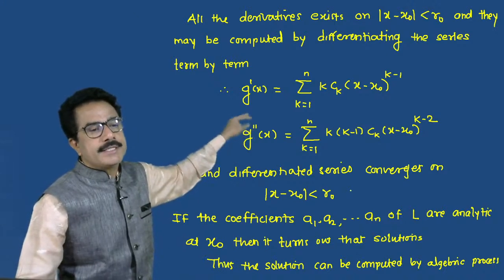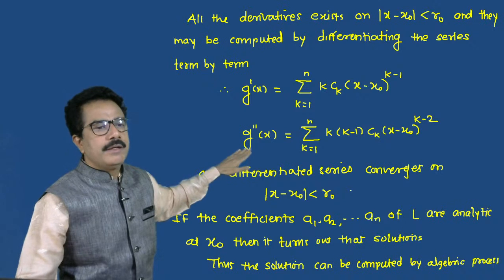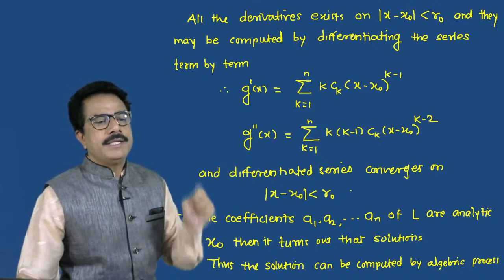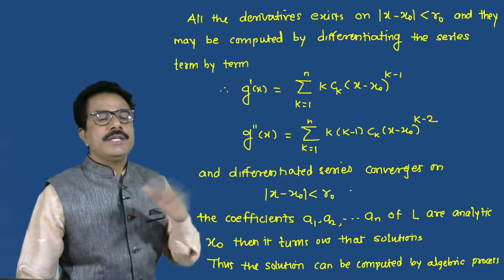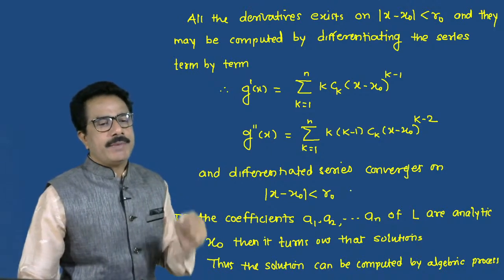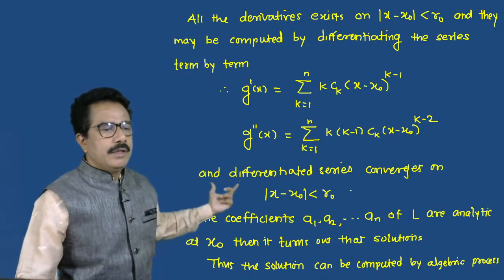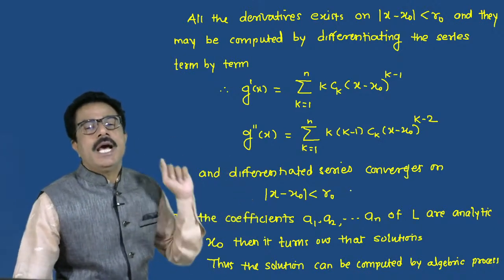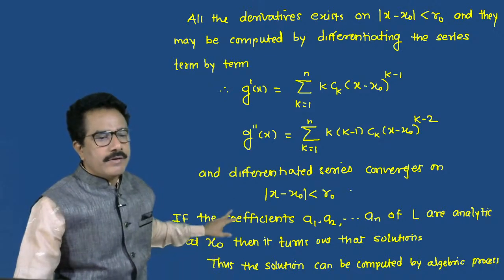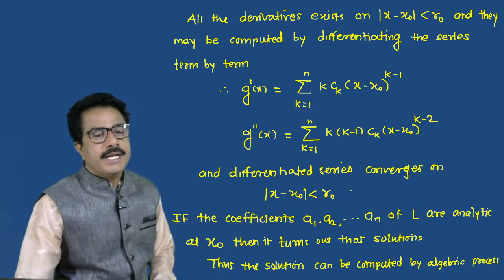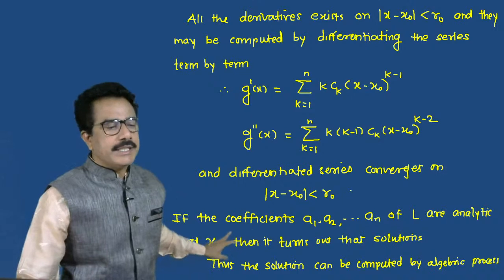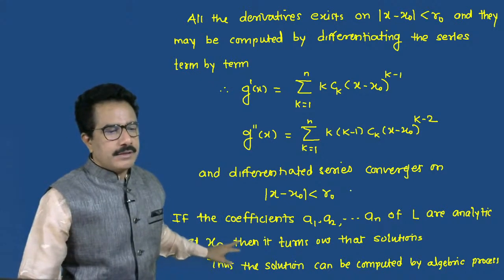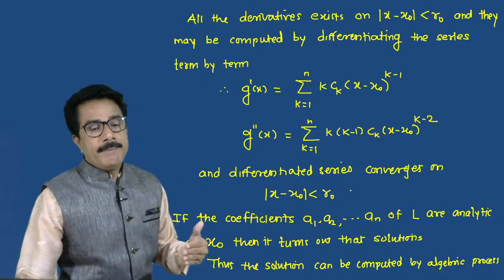Again, if we differentiate G dash with respect to x, we get G double dash, which equals summation k equals 1 to n of k into (k minus 1) into Ck into (x minus x naught) raised to k minus 2, and the differentiated series converges on |x minus x naught| less than r naught, the radius of convergence. If the coefficients a1, a2, ..., an of L are analytic at x naught, then it turns out the solution can be computed by an algebraic process.